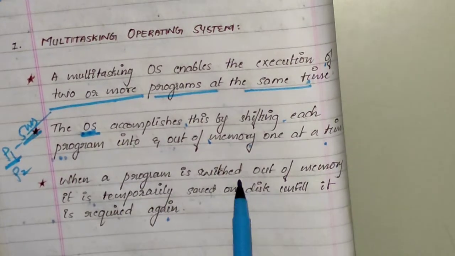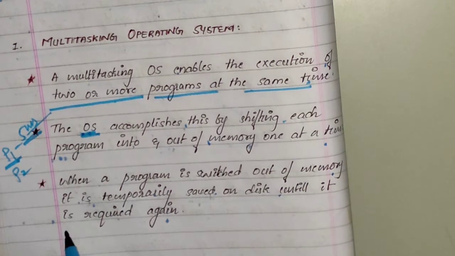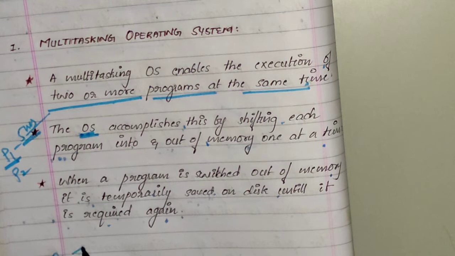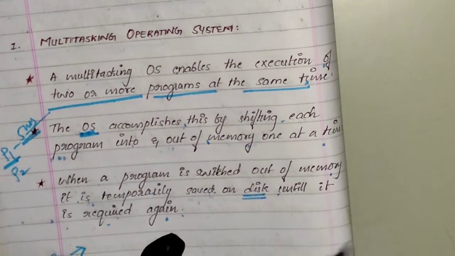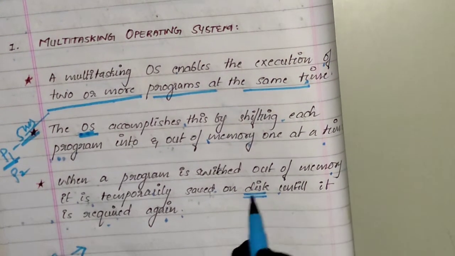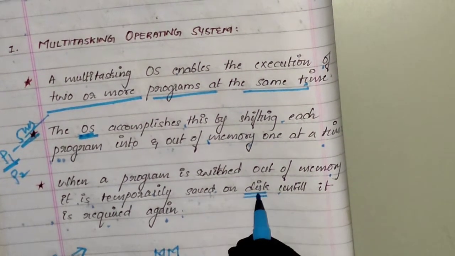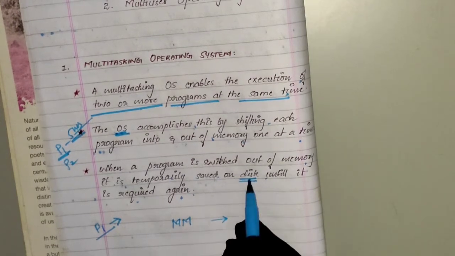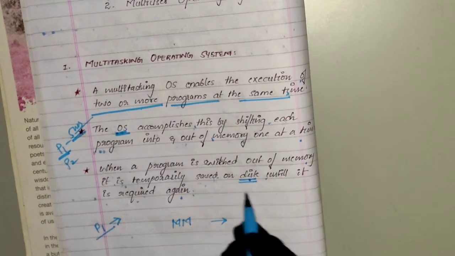When a program is switched out of memory, it is temporarily saved onto the disk until it is required again. So once the program is taken out of the memory, it will be saved on what? Disk. This is nothing but secondary memory. You know that in order for a program to be executed, it should be present in main memory. From secondary memory you cannot execute any program. A process cannot be executed from secondary memory. It should be brought into the main memory for execution. Understood?